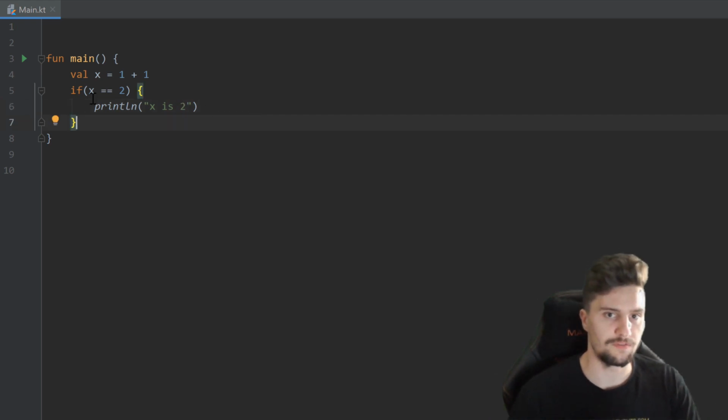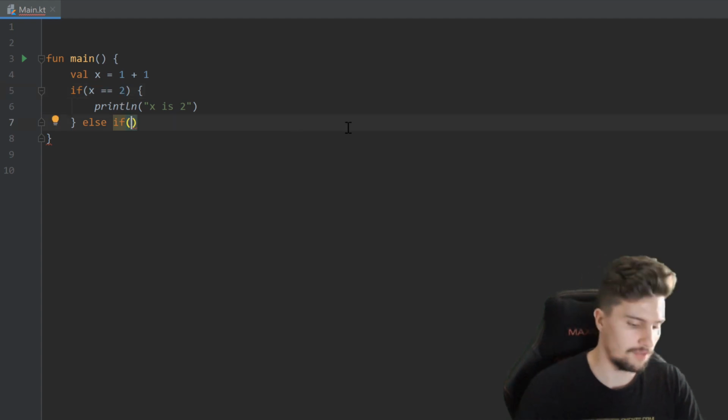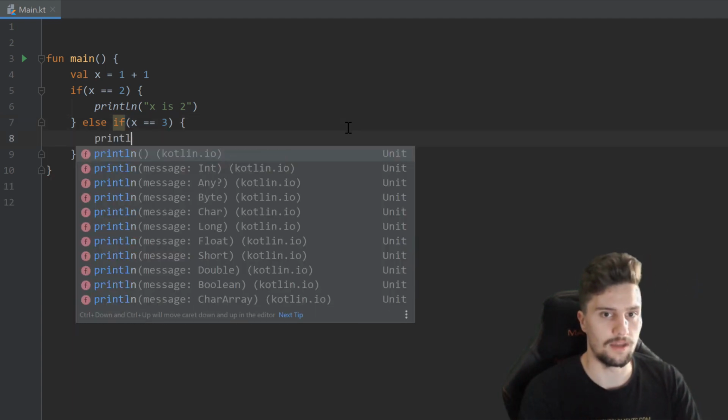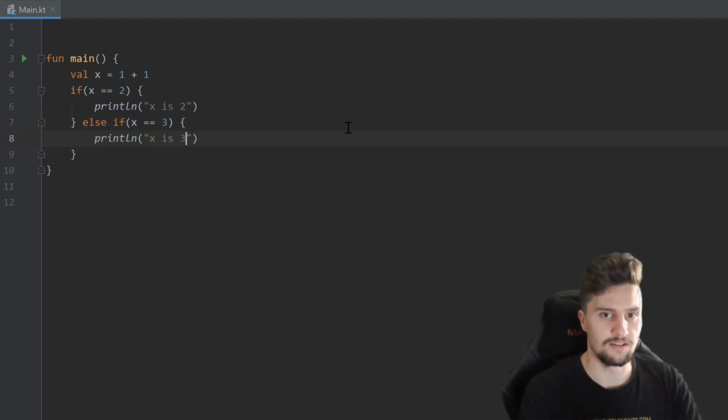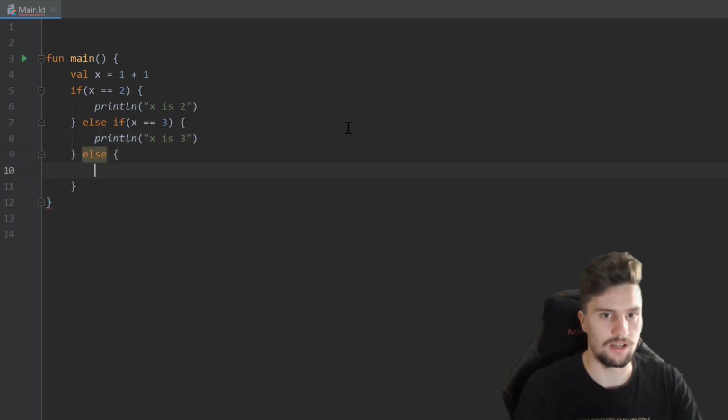And if that is not the case, we could, for example, attach an else if. So we can specify another condition. So this check is actually done if this fails. So if x is not equal to 2, then we could check if x is equal to 3, for example. And curly brackets again. Then we would print x is 3. And then we also have the option to just put an else block here.